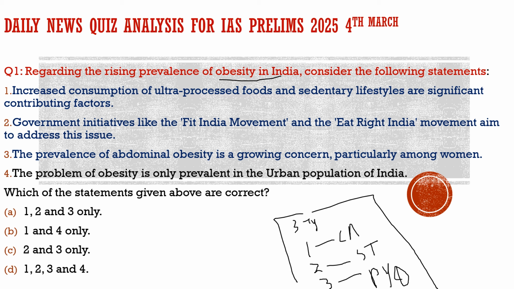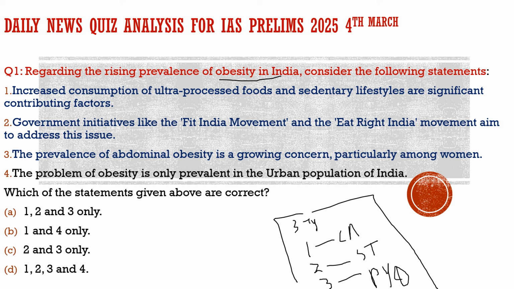We will go into further detail on obesity in India when we take the context of this question. First, let us solve the question and get the basic information which can be asked in the exam with respect to obesity. Then we will shift to the context and find out why we brought this question and what else was mentioned in the newspaper today.